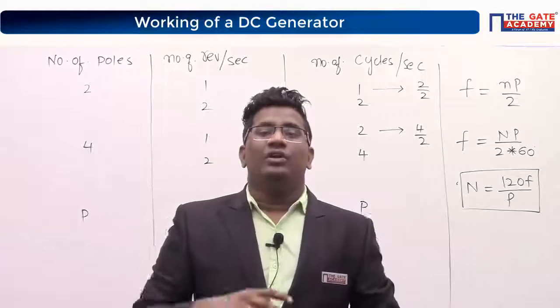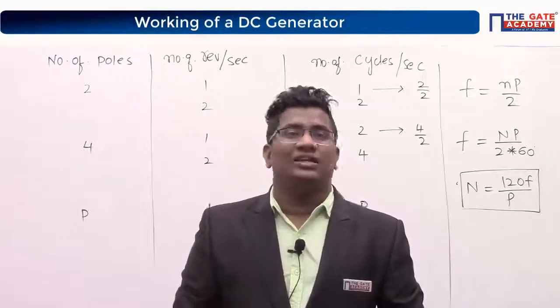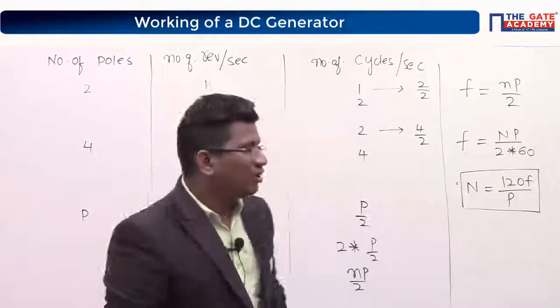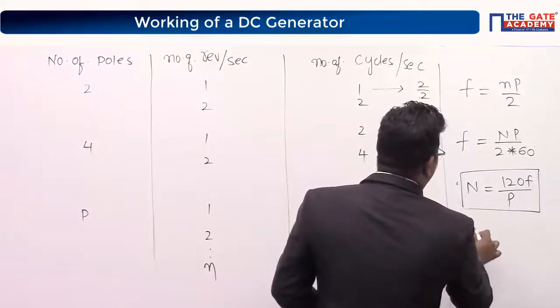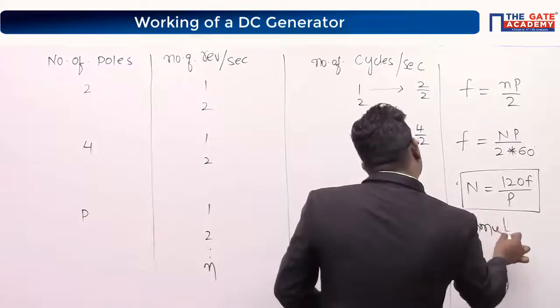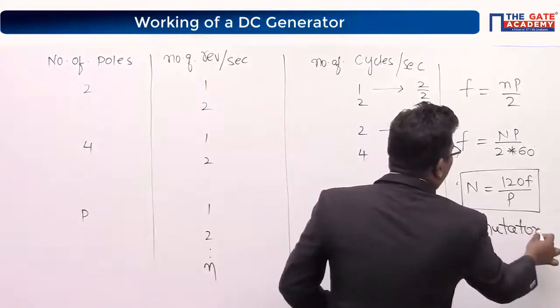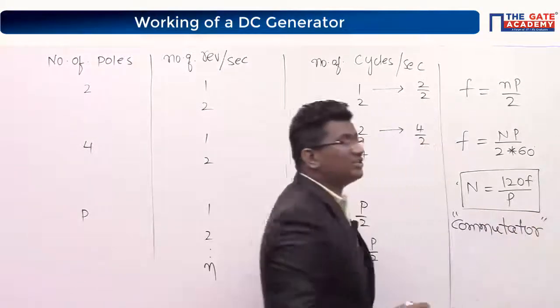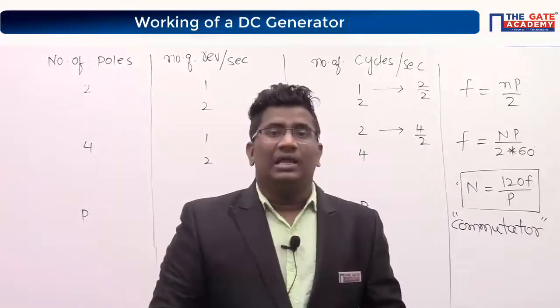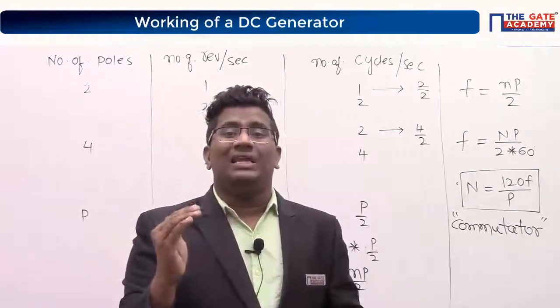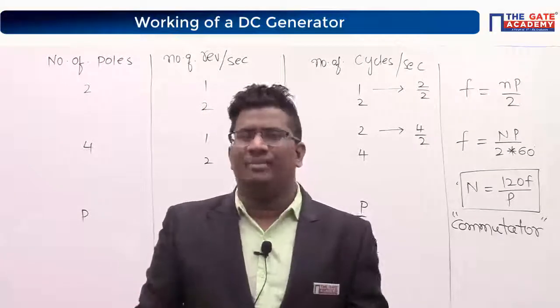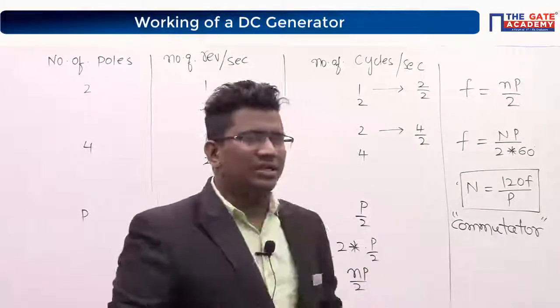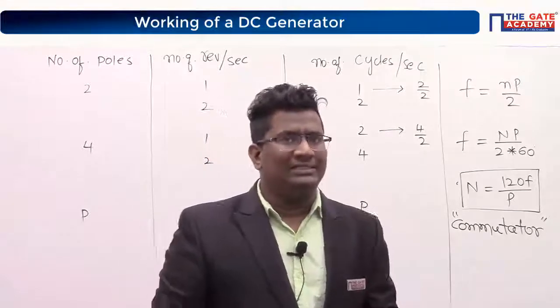No. Therefore, we have a special construction or special connection called the commutator. It is a special device. The purpose of the commutator is to convert AC to DC, ripple free. If you use a number of segments, you get output as pure DC.